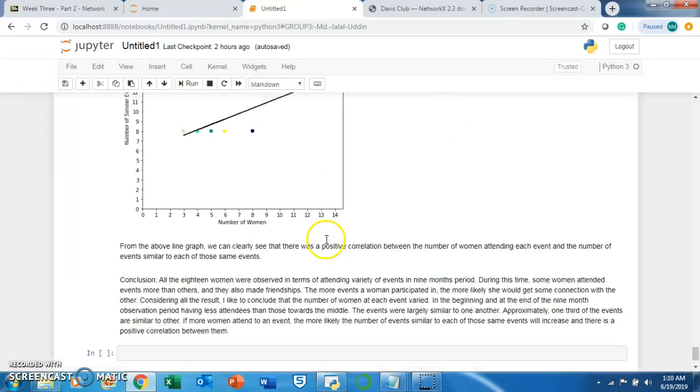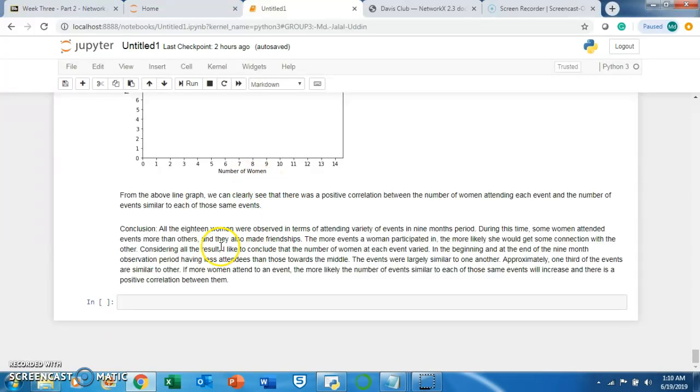So this was the assignment for today, the presentation for this assignment. I would like to conclude that the number of women at each event varied: the beginning and end of the 9-month observation period had fewer attendees, and those towards the middle had more attendees. Events were largely similar to one another, with approximately 1/3 of events similar to others. If more women attend an event, the more likely the number of events similar to each other will increase, and there is a positive correlation between them.